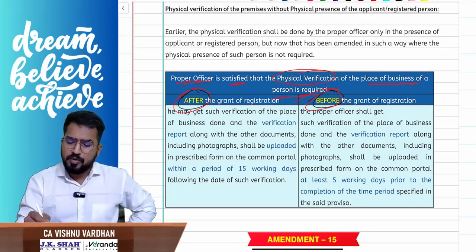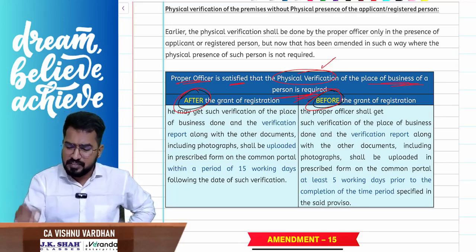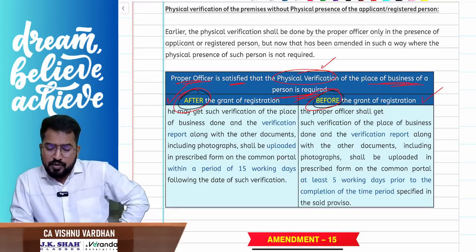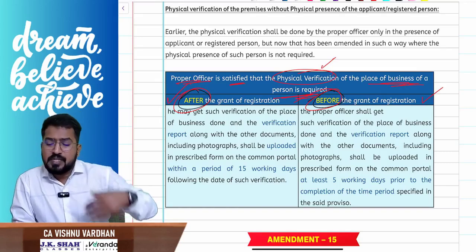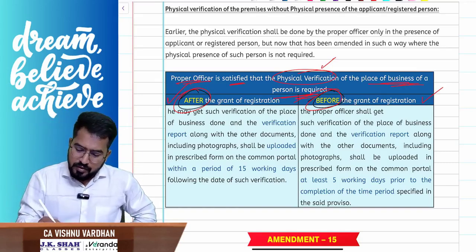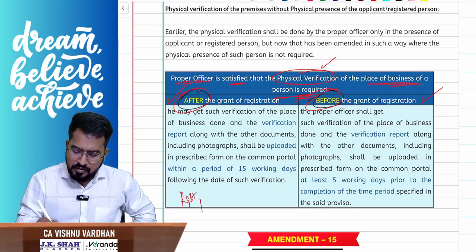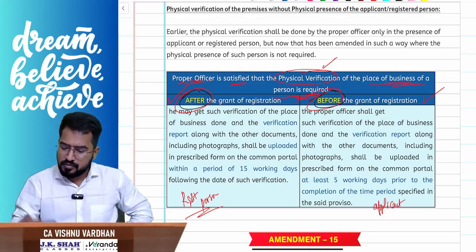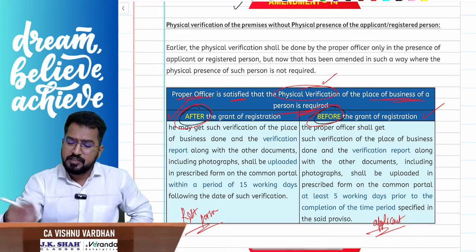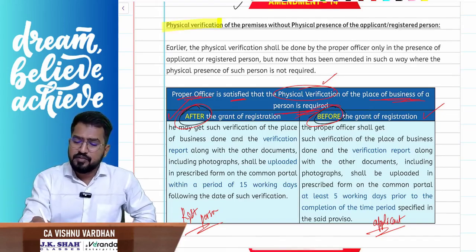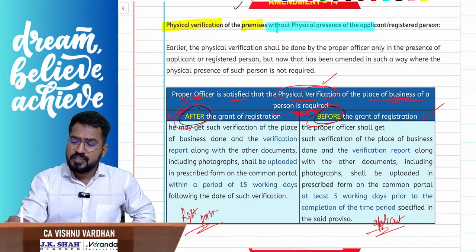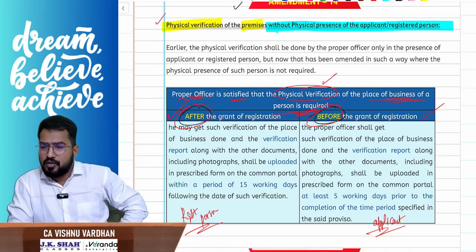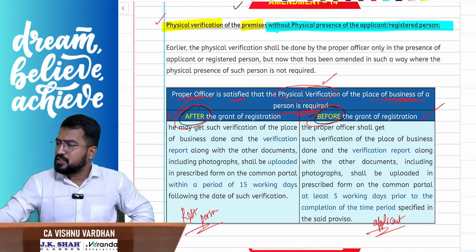Right? So if the proper officer is satisfied that physical verification of the place of business of a person is required after the grant of registration, yes, he can do it, or before grant of registration also he can do it, and for doing that he need not have the person's physical presence. So the registered person or the applicant, his physical presence is not required. So physical verification of the premises can be done without the physical presence of the applicant or registered person. So that is the point. This is the amendment, we have already seen that, right? So next one, what is the next one?